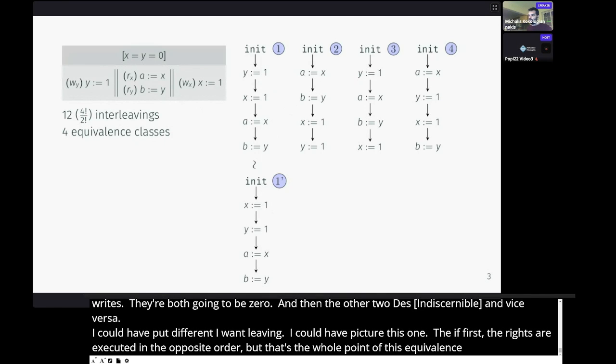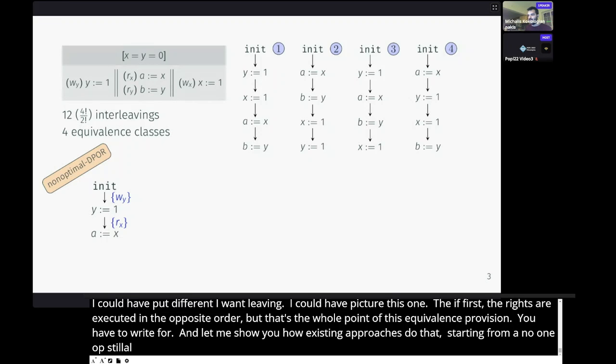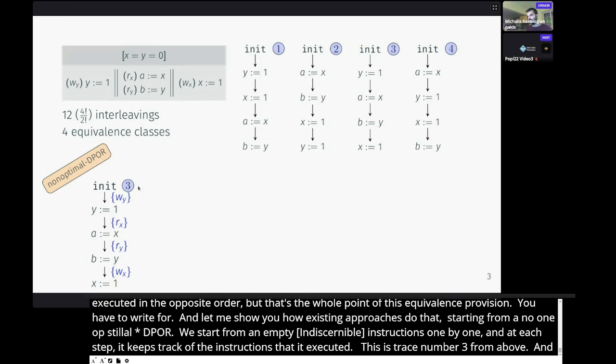And let me show you how existing approaches do that, starting from a non-optimal DPOR. The procedure is actually pretty similar to a depth-first search. We start from an empty trace, and then the non-optimal DPOR adds events corresponding to instructions one by one. And at each step, it keeps track of the instructions that it executed in some sets called backtrack sets. This is trace number 3 from above. And once it gets this full trace here, it initiates a race detection phase.